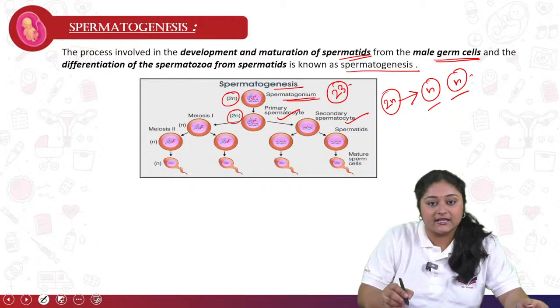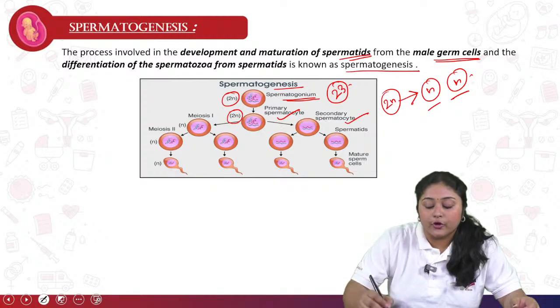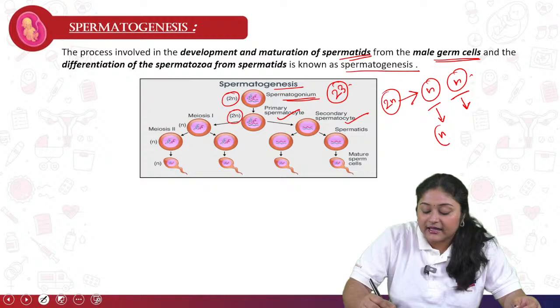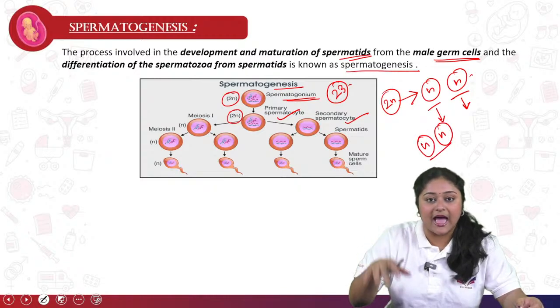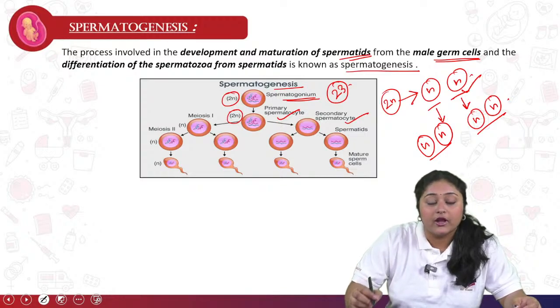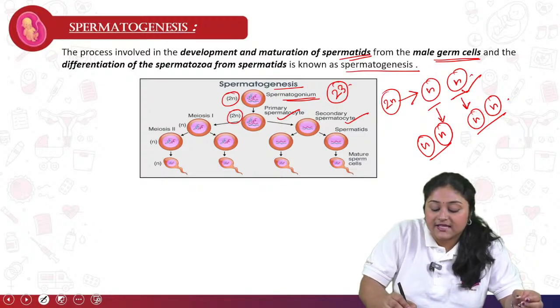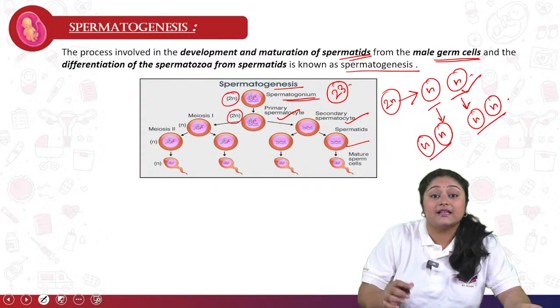From the secondary spermatocyte, meiosis 2 cell division happens. The n cells do not reduce further, they replicate. So from 1, 2 haploid cells come, and from each haploid cell again 2 haploid cells come. So a total of 4 n, or haploid cells, come through meiosis 2.